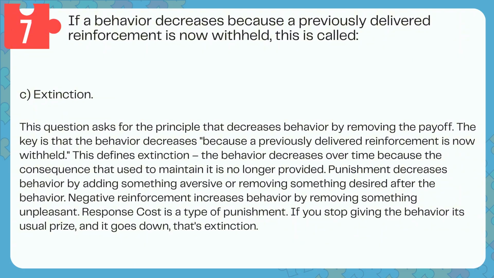The key is that the behavior decreases because a previously delivered reinforcement is now withheld. This defines extinction. The behavior decreases over time because the consequence that used to maintain it is no longer provided. Punishment decreases behavior by adding something aversive or removing something desired after the behavior. Negative reinforcement increases behavior by removing something unpleasant. Response cost is a type of punishment. If you stop giving the behavior its usual prize and it goes down, that's extinction.